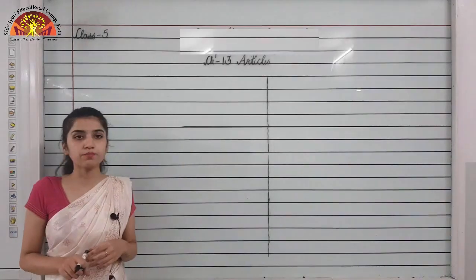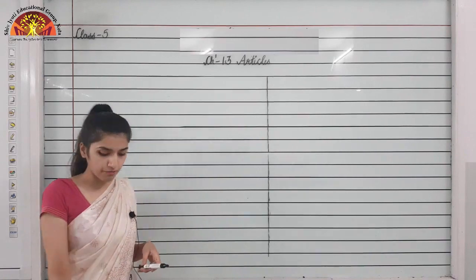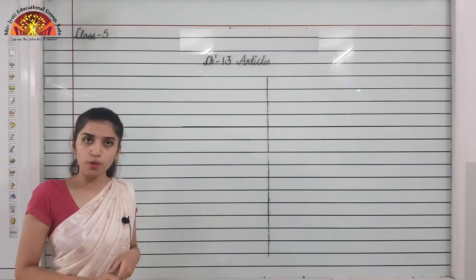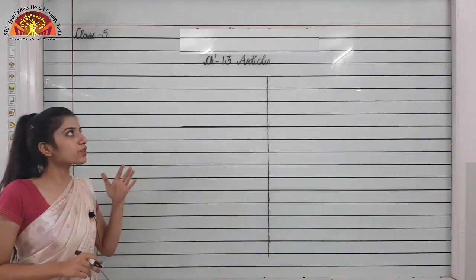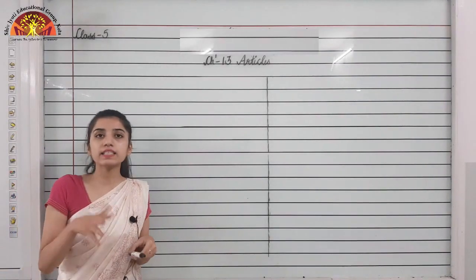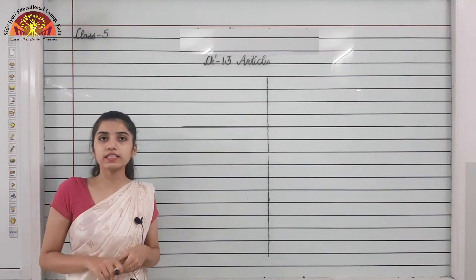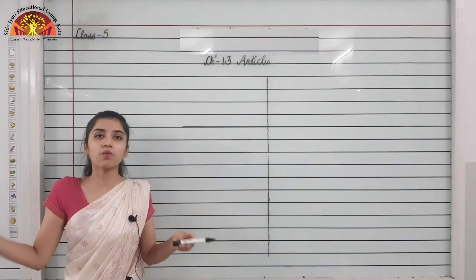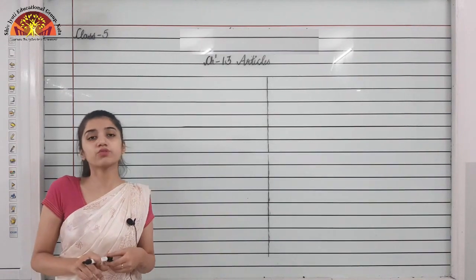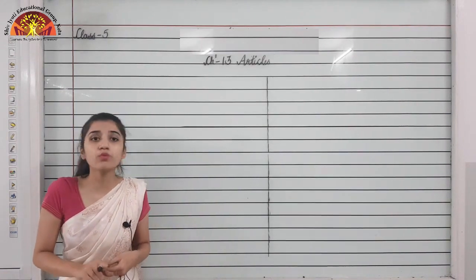We are revising chapter number 13, articles, which you can find on page number 80 of your book. Okay, so chapter number 13, articles. Articles are what? We have studied articles, that is a and the. They are called articles. They are used before nouns and noun phrases.